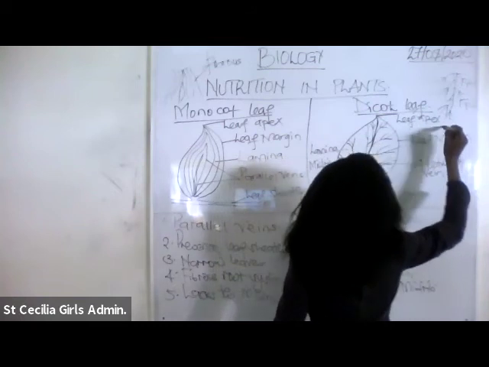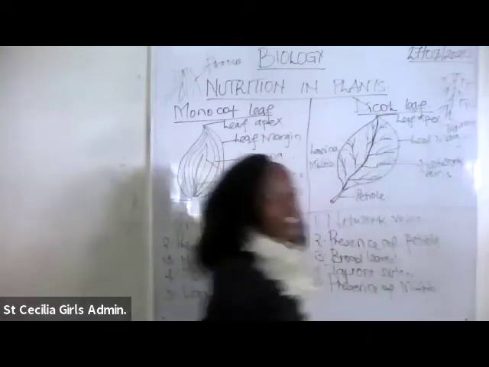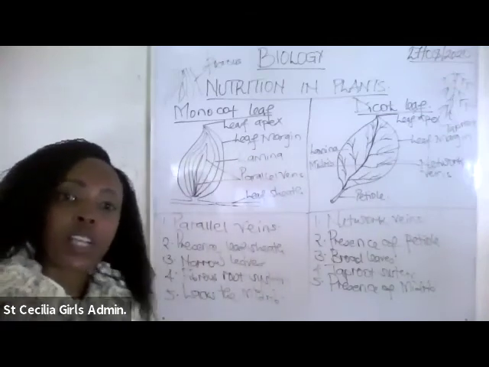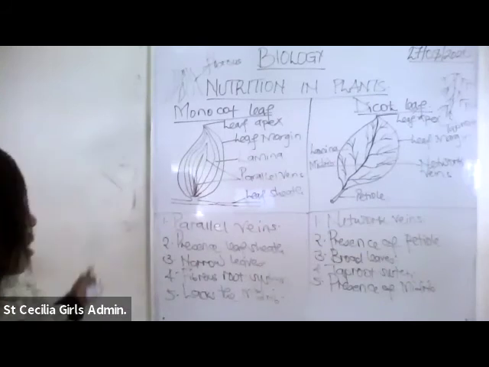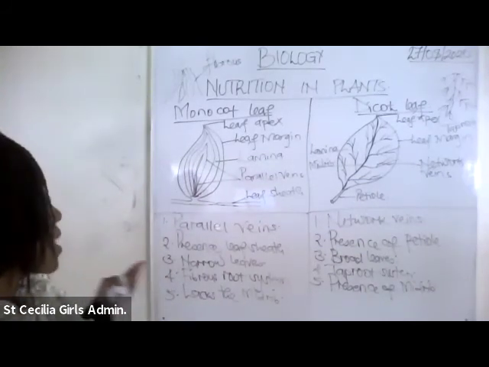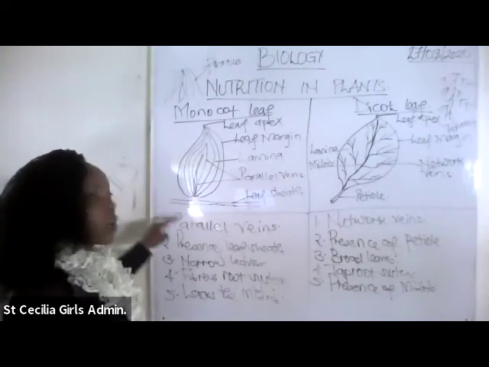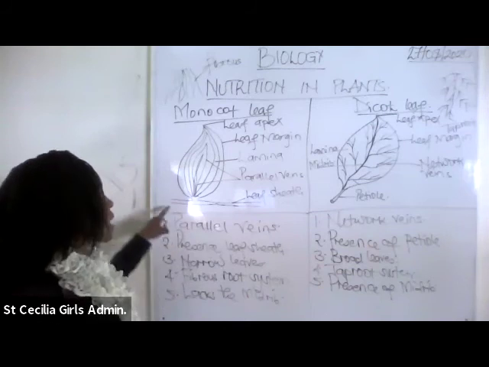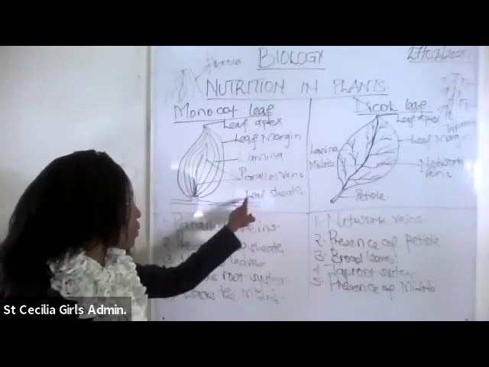So this is the taproot. That is the other difference. So at least, even if you have to forget the others, never forget about the leaf veins and the issue of the fibrous root system and taproot system. The other thing is that we have a modified stem that we call a leaf sheath. So we don't have a petiole in the monocot leaf. We have the leaf sheath, and we're going to see it.